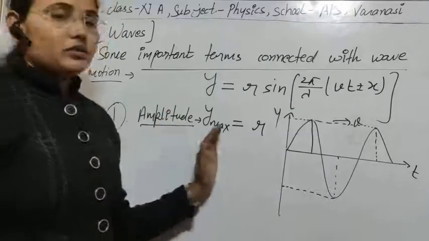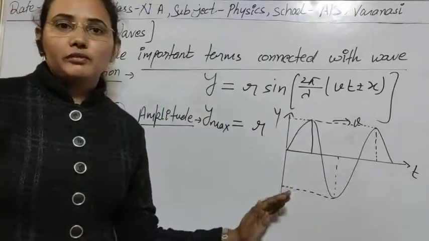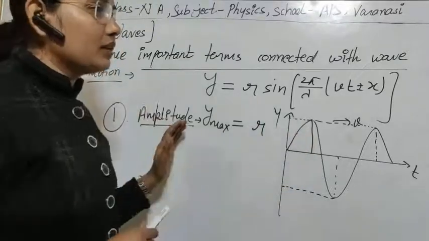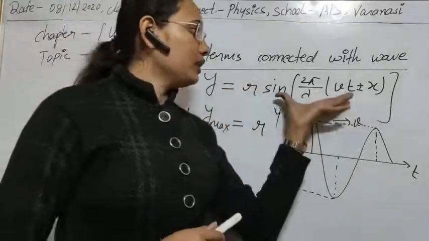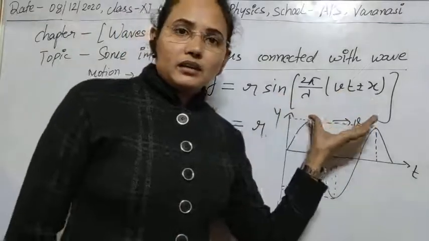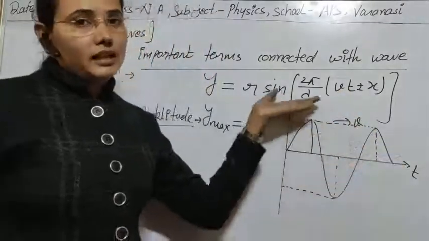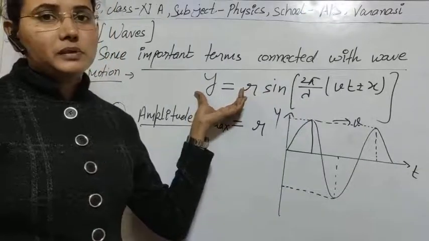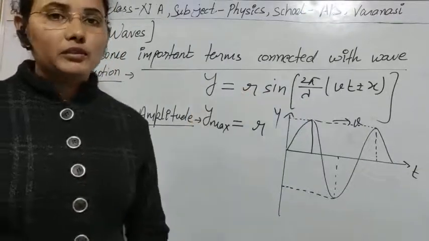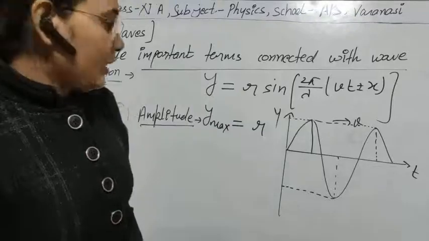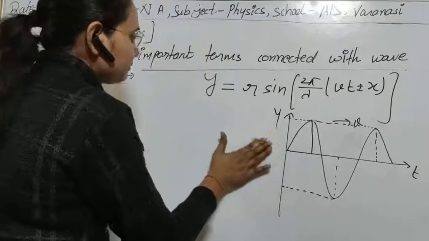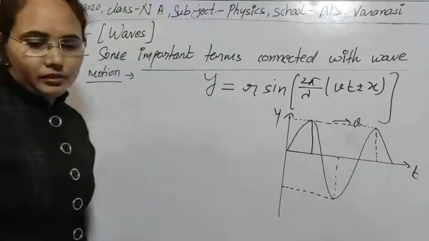I think there is no confusion about what the amplitude is: the maximum possible displacement. To calculate it, just put the maximum value of sine, and that gives the maximum displacement, which is equal to the amplitude of the wave motion. Clear?